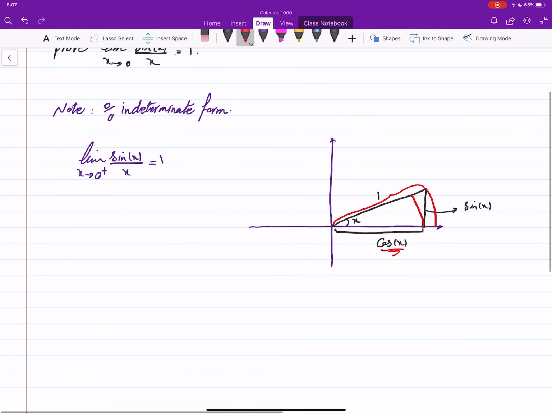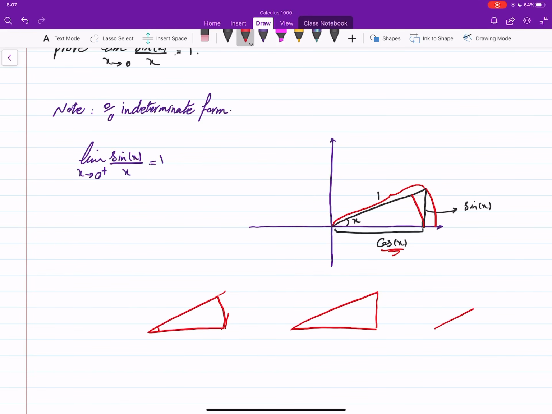As you can see, the small sector, which I draw inside this right triangle, is inside the triangle, so its area is going to be less than the area of this triangle.